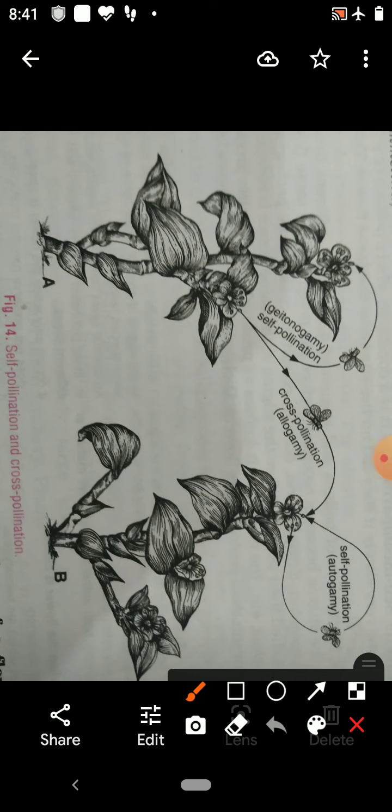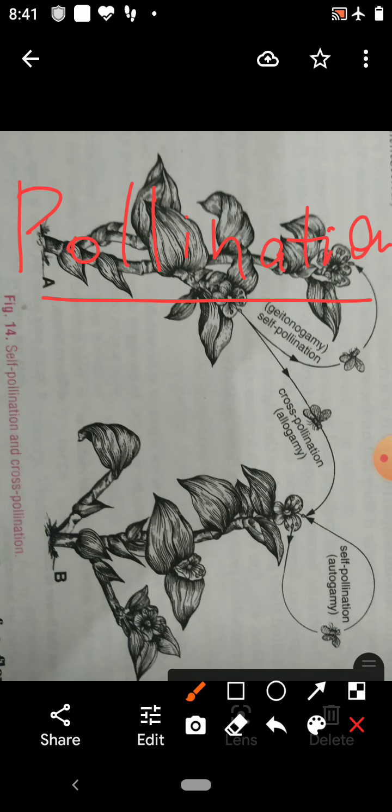Children, I am going to explain pollination to you. Do you know what pollination is? Pollination is the transfer of pollen grains from the anther of a flower to the stigma of the same flower or of another flower of the same species.